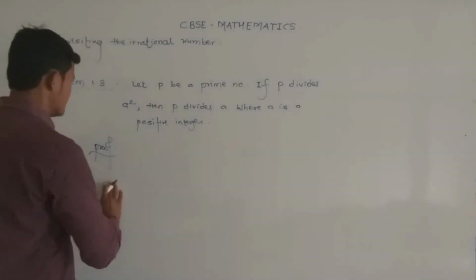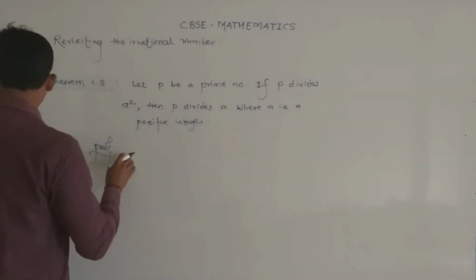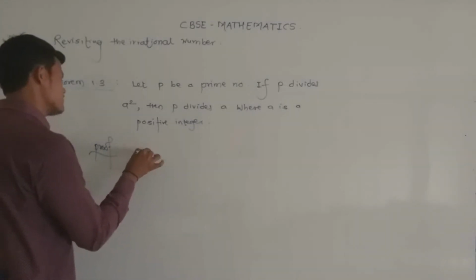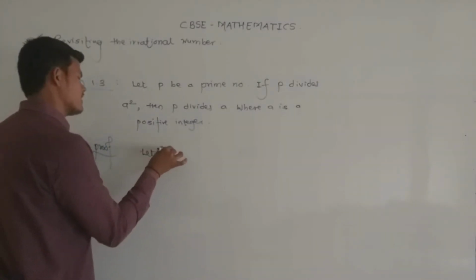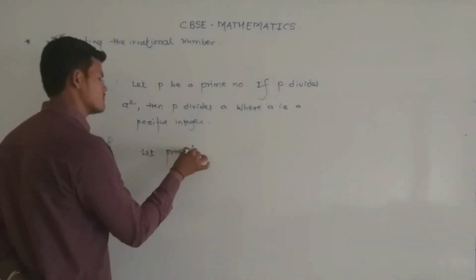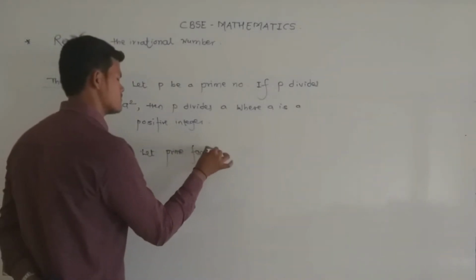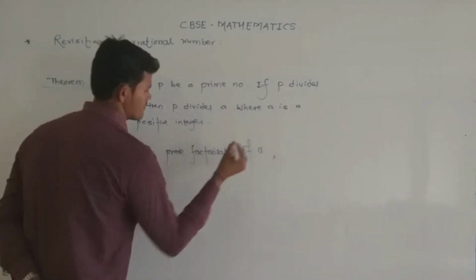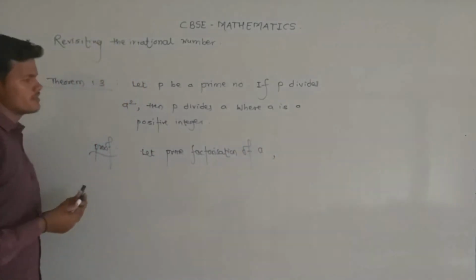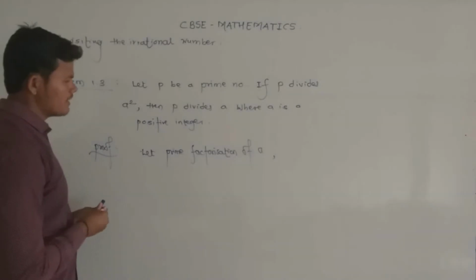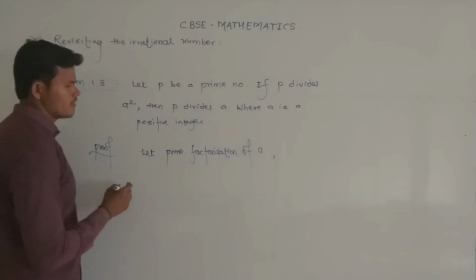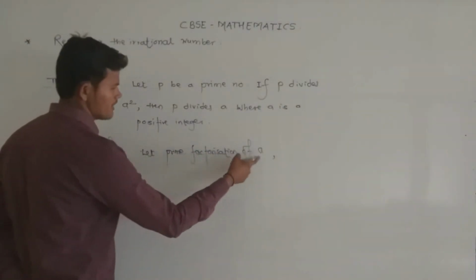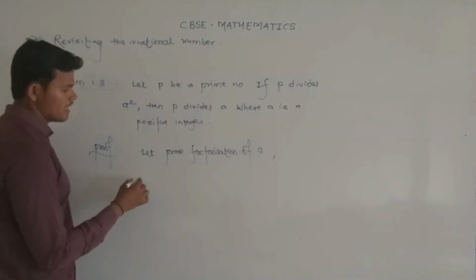So for that, first let us take the prime factorization of a, because this proof is based on the fundamental theorem of arithmetic. So first find the prime factorization of a by using the fundamental theorem of arithmetic.